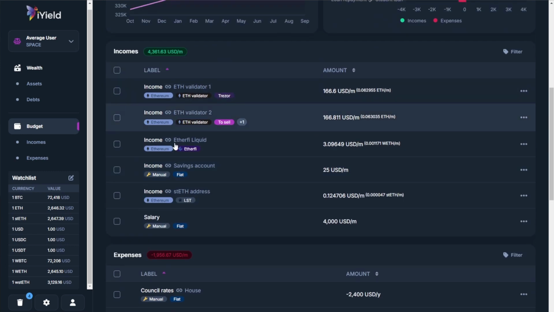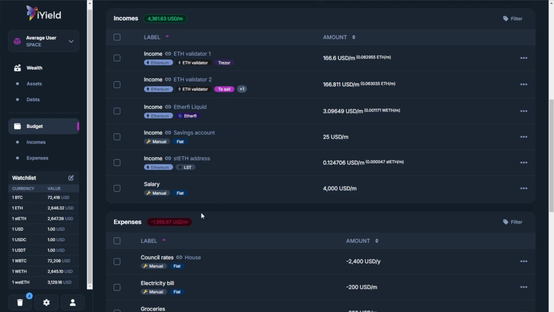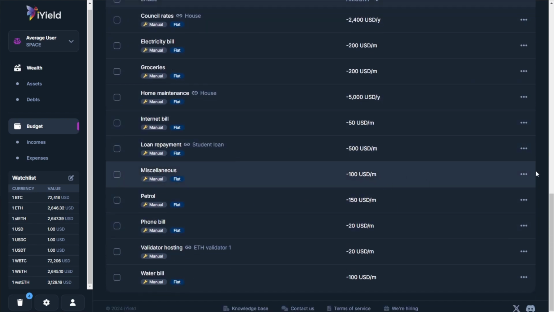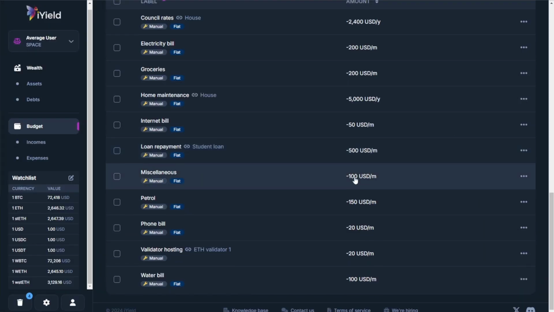You can also get a picture of your income here with each individual item, like your salary or income from various different things. For example, staking or yield generating platforms like EtherFi, a savings account where you might be getting some amount of interest per month on your money, and of course, ETH validator yields. For the things that are on chain, these yields are going to be tracked, and you don't have to worry about plugging this information in manually. So it really streamlines a lot of the process and gives you a relatively accurate picture. Not to mention, you can plug in your routine monthly expenses and modify them at any time, in case you might, for example, be paying a bit more in a given month.